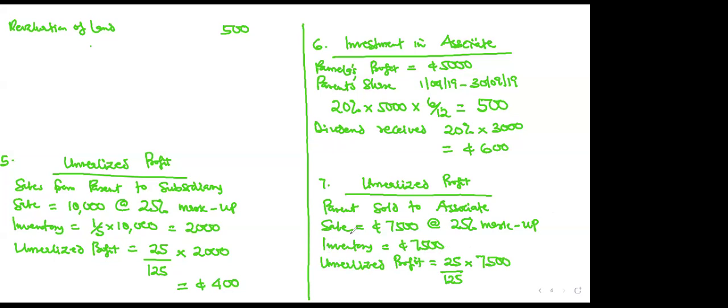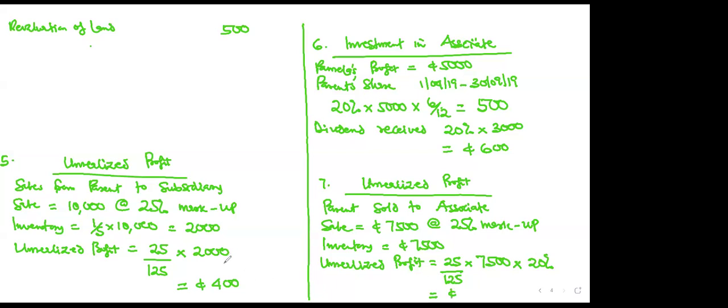But in an associate, take this for me. In an associate, you don't have control, so there is no NCI. NCI simply means non-controlling interest. Where you have control, that is where there is a non-controlling interest. But if you don't have control, there is no NCI. So everything in the associate, the parent will take his share, so times the 20%. Anything involving the associate, you multiply by the percentage you own.